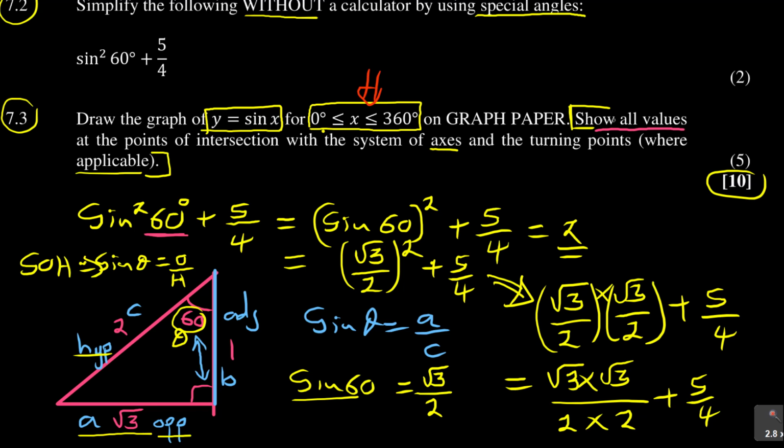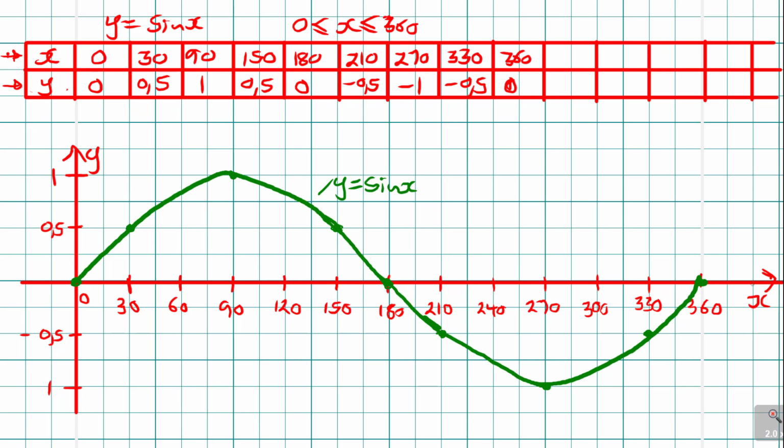It says we need to show all values at the points of intersection with the system of axes. So let's do that first with the axis. So remember, we've got the x and the y. So what is the intersection there? So we did show that. We did show that is the intersection by showing 360, 180 and 0. We are showing that.